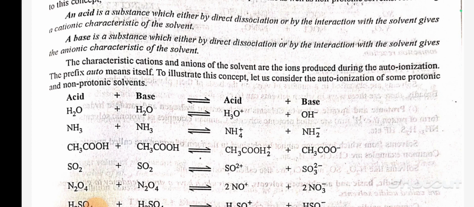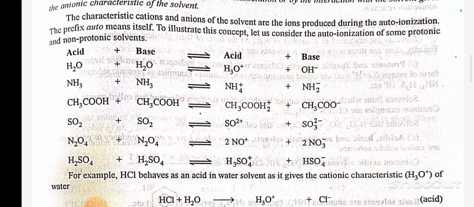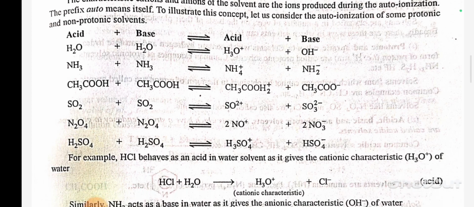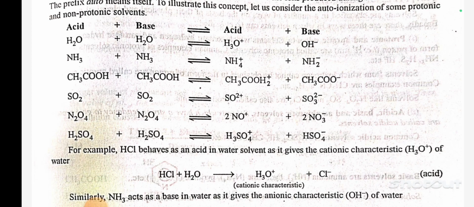The prefix auto means itself. To illustrate this concept, let us consider the autoionization of some protonic and non-protonic solvents. H2O plus H2O gives H3O+ plus OH-. NH3 plus NH3 gives NH4+ plus NH2-. SO2 plus SO2 gives SO2+ plus SO3 2-. H2SO4 plus H2SO4 gives H3SO4+ plus HSO4-.